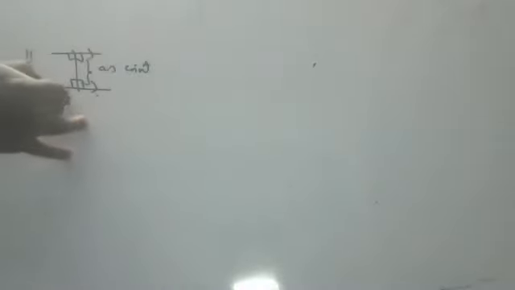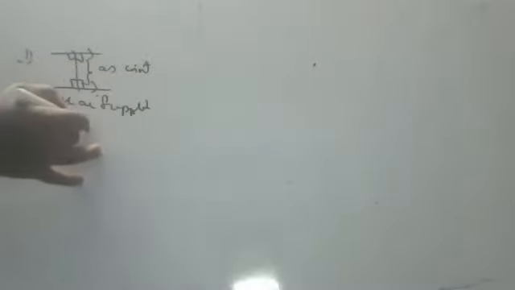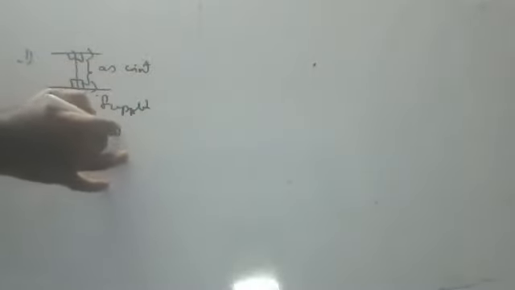Children, 11th question. If two lines are perpendicular to the same line, they both are parallel, because 90 plus 90 is 180. As co-interior angles are supplementary, they both are parallel lines. I told you this. Next one, 12.